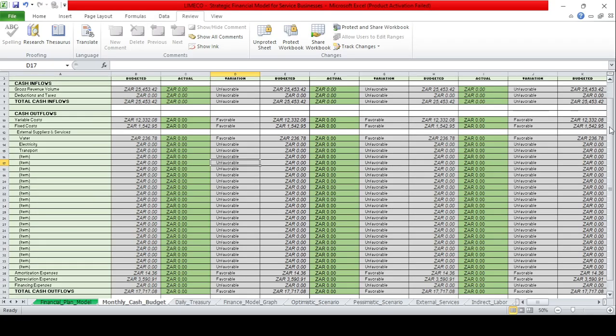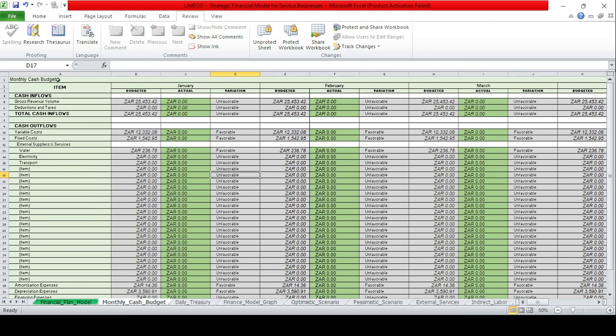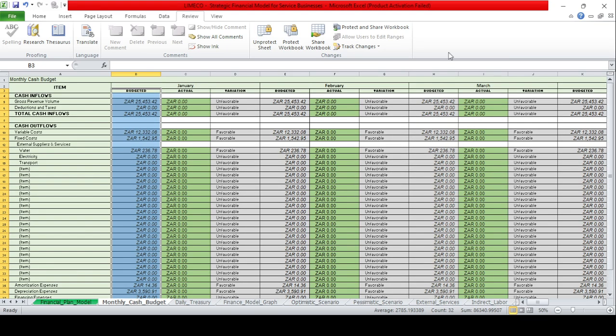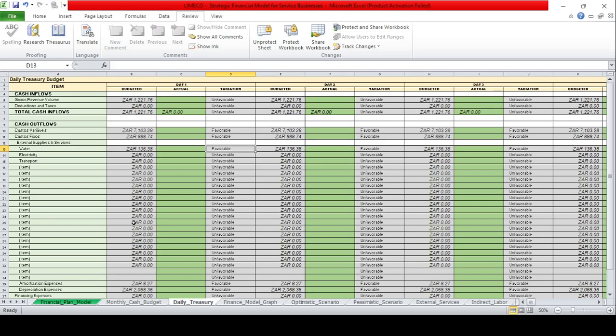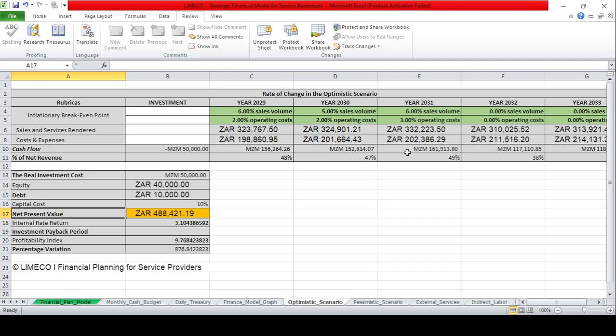this table. This is a monthly cash budget. You can compare the items budgeted with actual performance and see the variation here. Same thing for the daily cash budget.